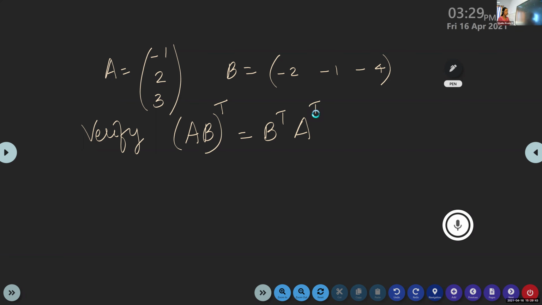One is this transpose, and in some cases it will be given like this, with a dash. Both are equivalent. Instead of writing the letter T, sometimes it will be given with a dash. So (AB) transpose is equal to B transpose A transpose.